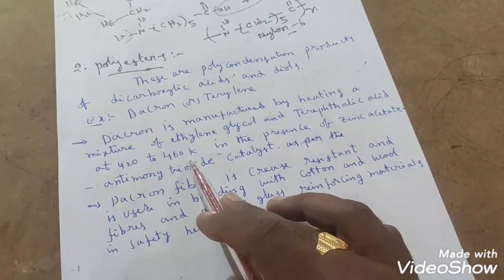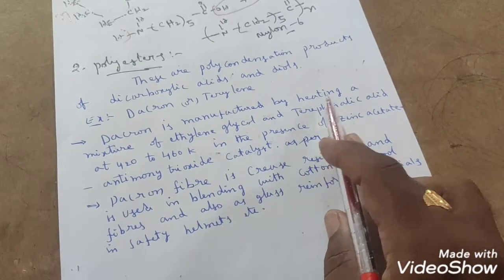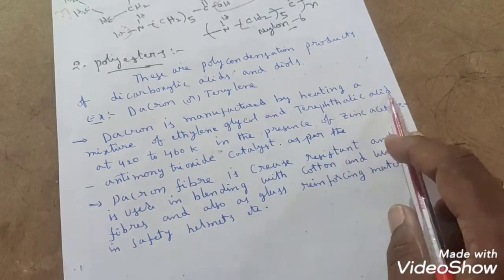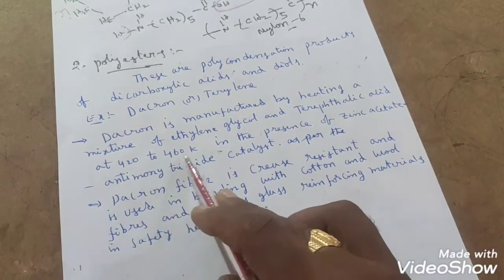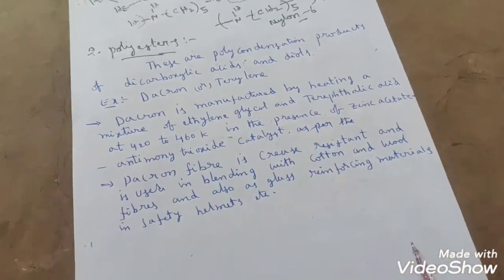Already we have discussed the preparation method of Dacron. Dacron is manufactured by heating a mixture of ethylene glycol and terephthalic acid at 420 to 460 Kelvin in the presence of zinc acetate and antimony trioxide.